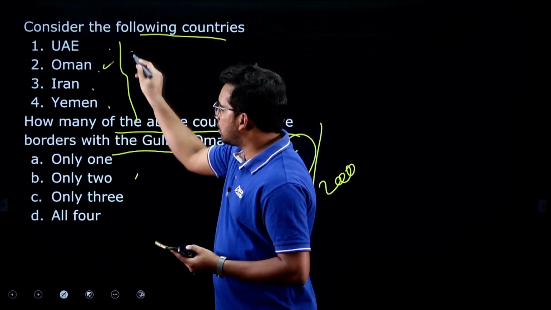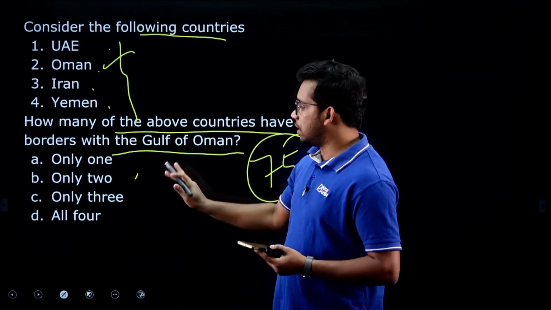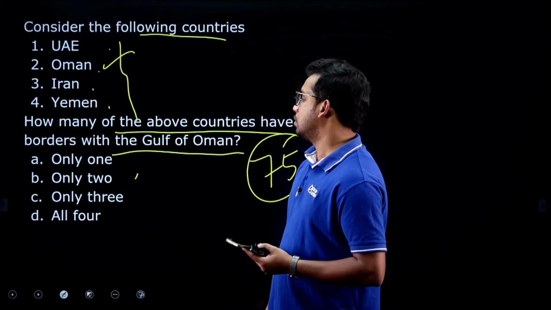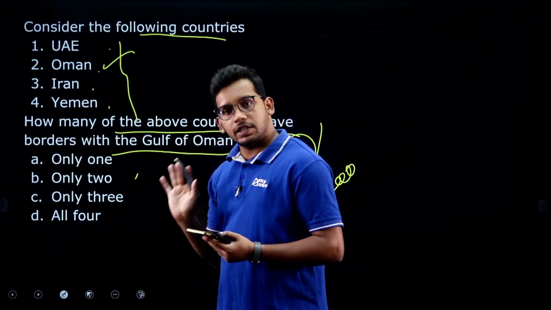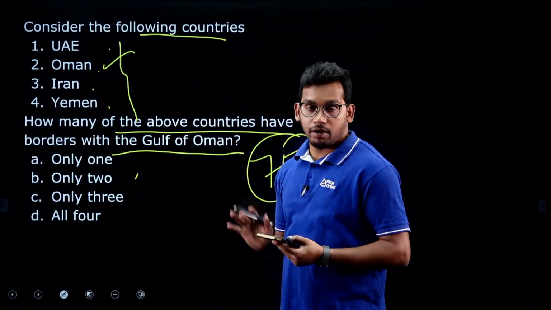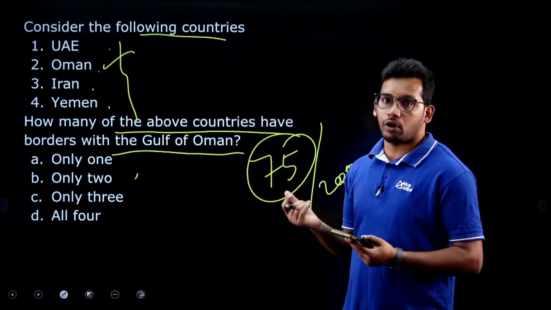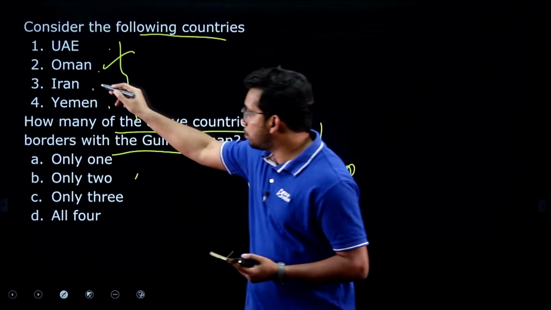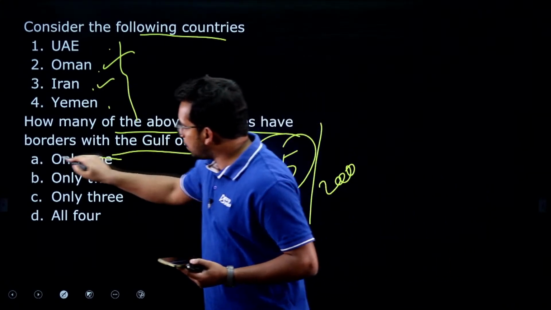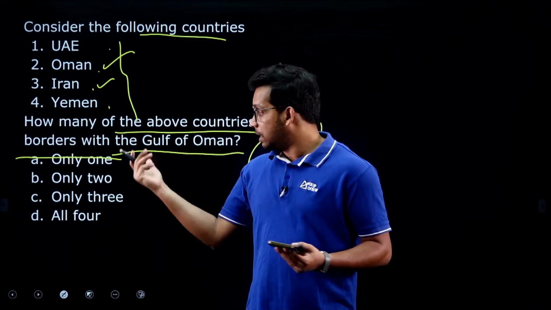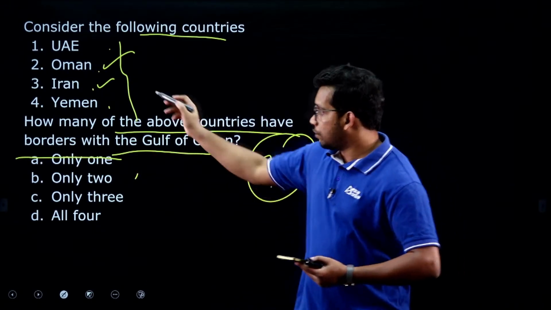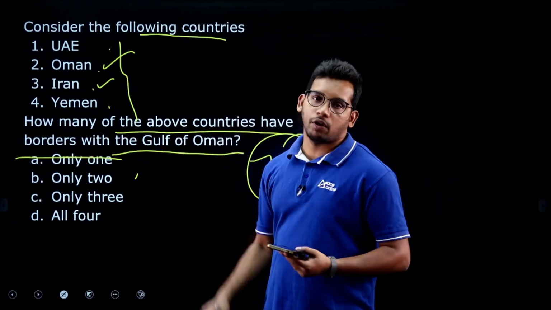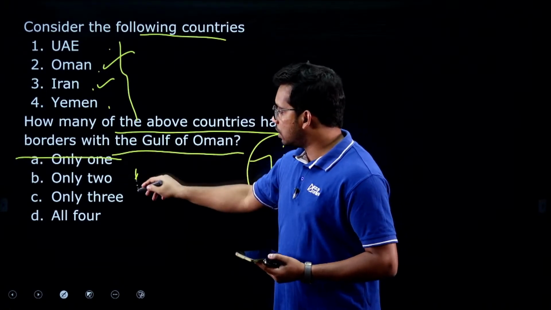Oman is there, so at least one is there, so you cannot eliminate any of the options. Now, is Iran there or not? Gulf of Oman, we have seen, we have built a port also, right. So Iran should be there, so only 1 can be eliminated. This is how elimination tricks work in this type of question. So if you are ticking 2, you can eliminate 1 only, right. So you are left with 3.